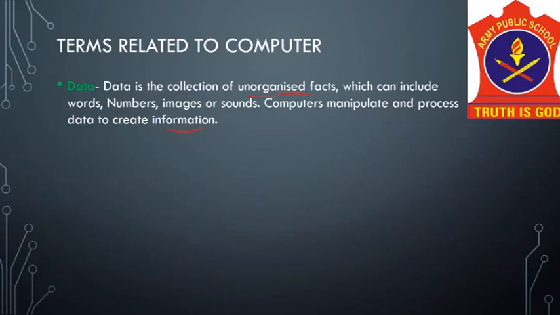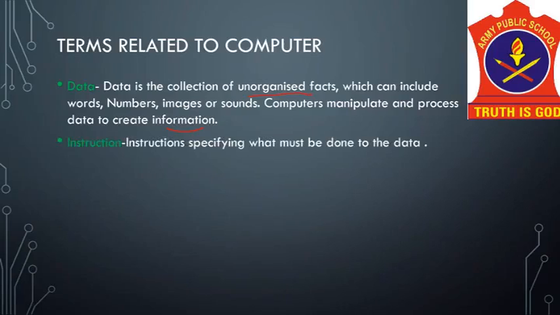So data is unorganized facts, and when the data is organized after processing, it becomes information, like Ram, 2 mangoes. This doesn't make any sense. We cannot infer from these words, but when it is organized into a sentence like Ram bought 2 kgs of mangoes, then it is information.